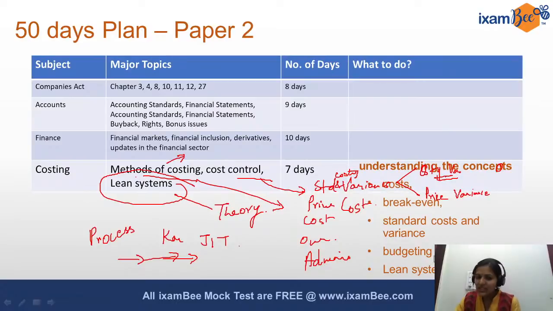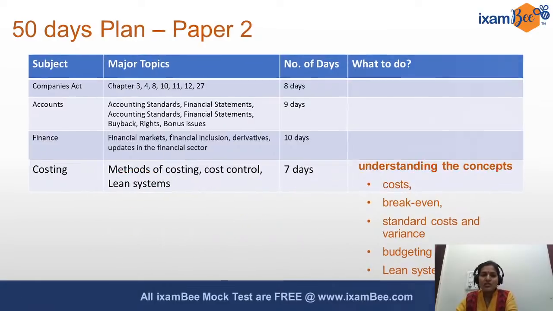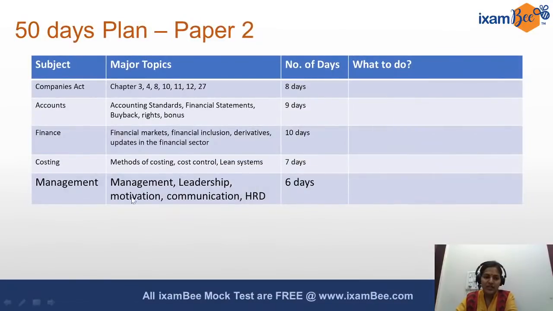Budgeting, simple budgeting techniques. This is also a theoretical part, a lot of it, which you would also have read about a little when you're doing the management part. And then there are the lean systems. So this is what you should keep your focus on. Very easily can be done in 6 to 7 days. Management, again a low hanging fruit. Easily 6 days are more than enough.